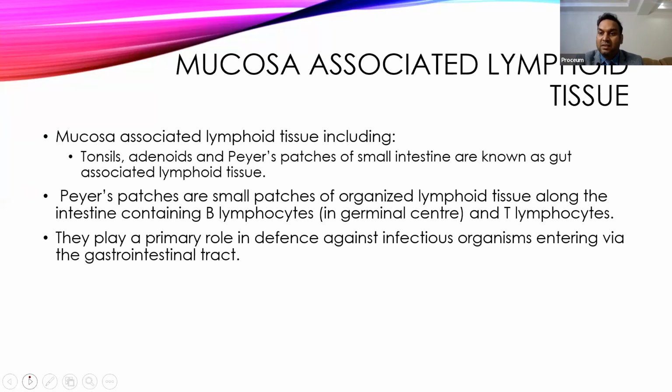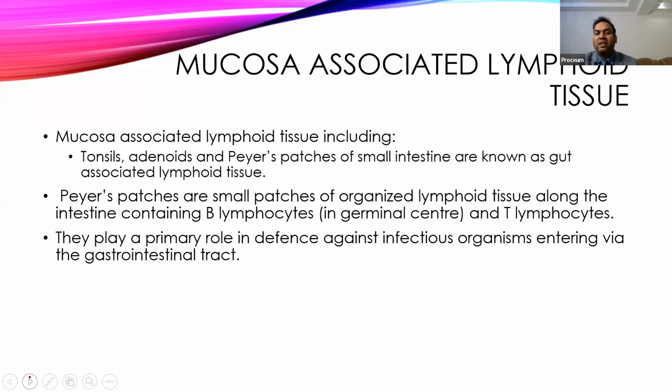There is a ring of tonsils in the oropharynx, and that acts as a first guard at the entry point. Apart from this, the nasopharynx also has tonsils, and they are referred to as adenoids. So the nasal tonsils are referred to as adenoids. All together they form a guard in the oropharynx. So whenever infection occurs in the oropharynx, these are the tissues which respond first and try to kill those infections.